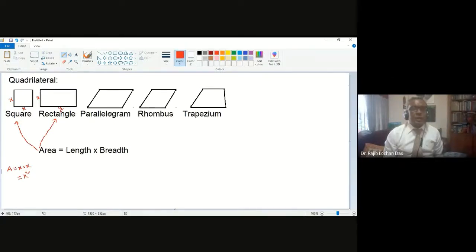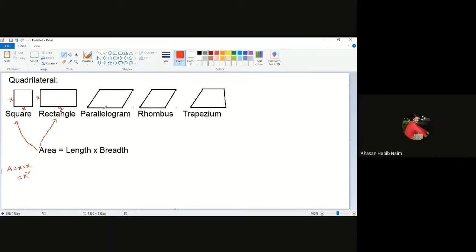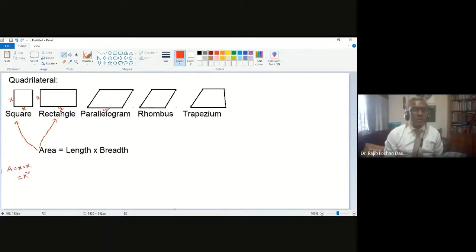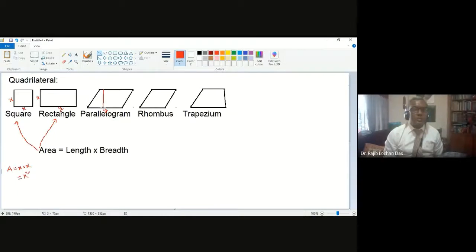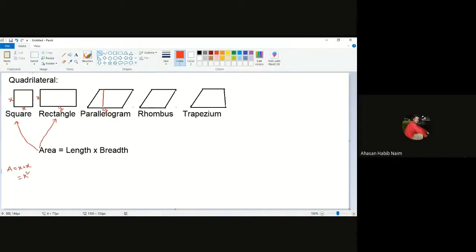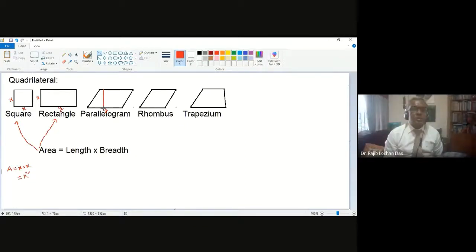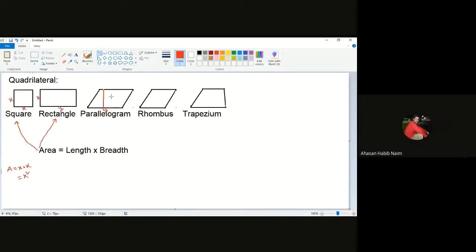So what about parallelogram? In this case, the base is one thing, that is maybe y, like the rectangle, but x will be not the other side. X will be the straight cut distance. That is, this will be considered as our x now.